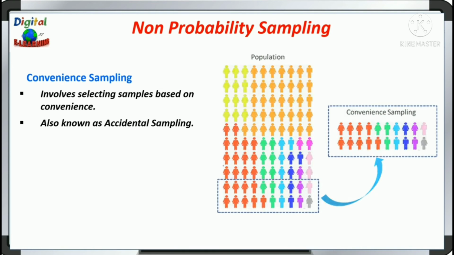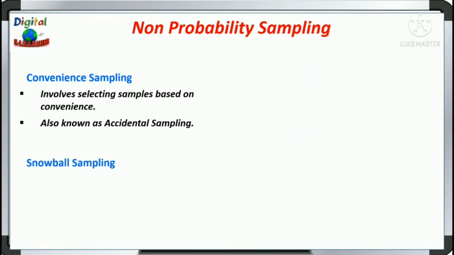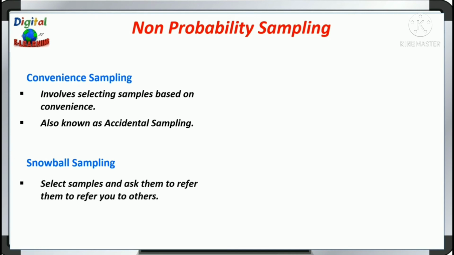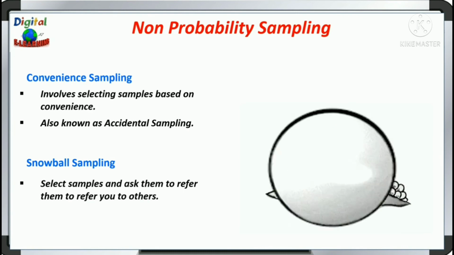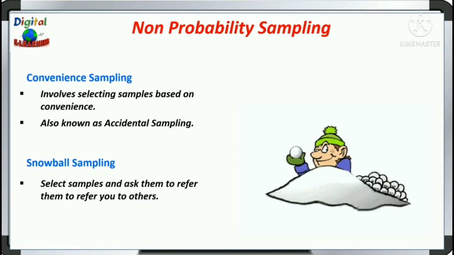The next type of non-probability sampling is snowball sampling. Here, you select samples and ask them to refer you to others. It is known as snowball sampling because in theory, once you have a ball rolling, it picks up more and more snow along the way and becomes larger and larger. It is also known as network sampling.